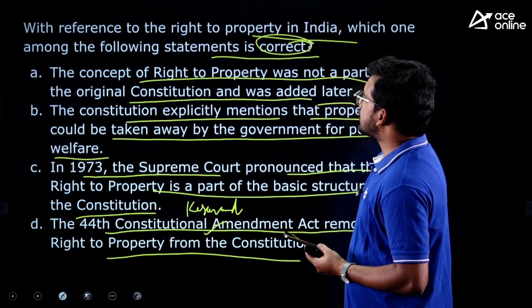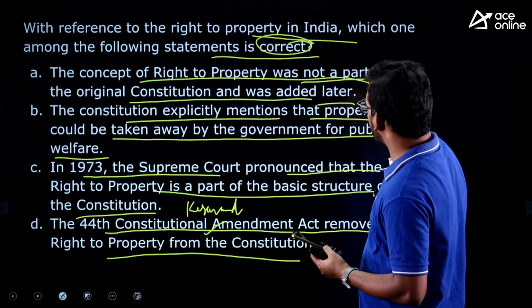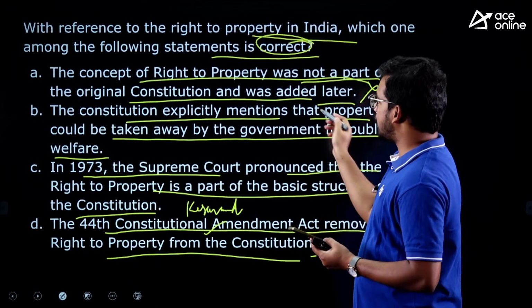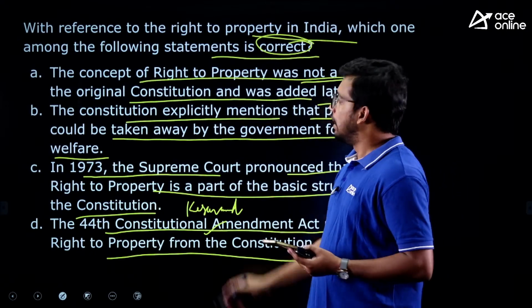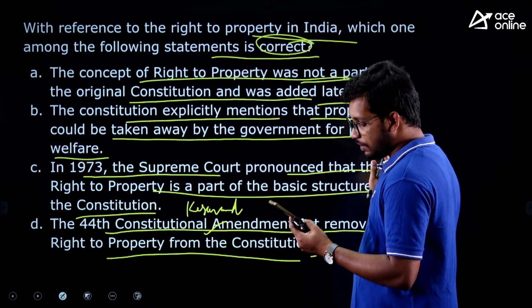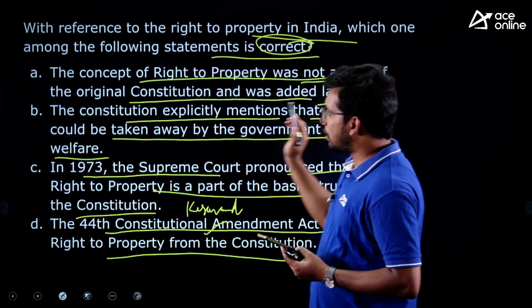Okay. First statement, the concept of right to property was not part of the original constitution. Do you agree? It was there. It was removed later. They have given the statement in reverse. Initially it was part, but later it was removed. So the first statement is wrong.